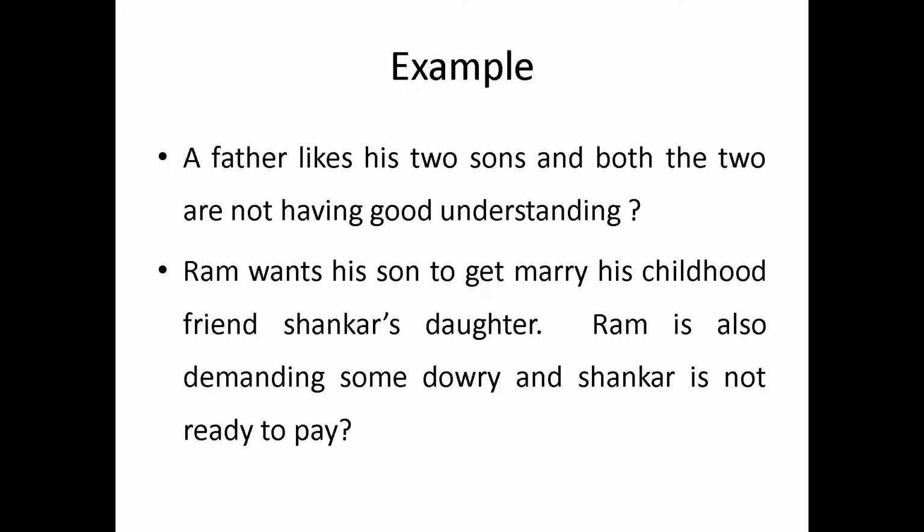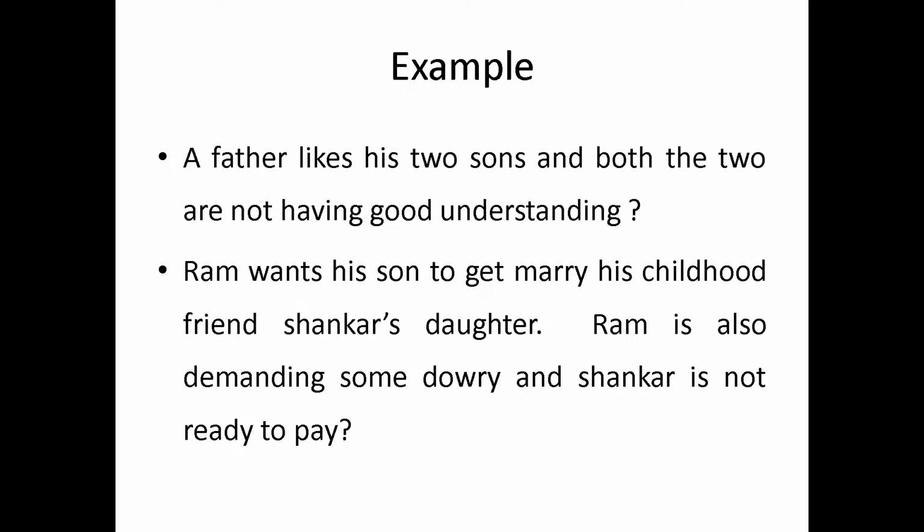For example, you see three people. With two people we will go to one topic. The topic is the dowry. Ram wants his son to get married to his childhood friend Shankar's daughter. Good, so on both sides, Ram and Shankar, positivity is there. Ram is also demanding some dowry. So Ram is positive for Shankar's daughter, Ram is positive for the dowry. But Shankar is not ready to pay the dowry.